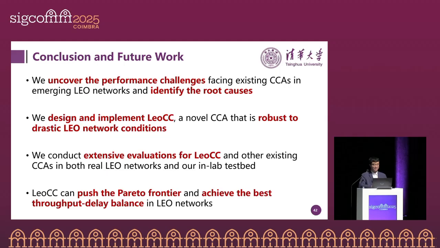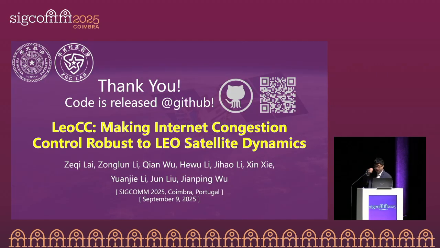Then we conduct extensive evaluations and compare LeoCC and other existing CCAs in both real network and in our lab environments. And our results show that LeoCC can push the Pareto frontier and achieve the best throughput delay balance in LEO networks. Also, we have released the code and our trace. For more details, we encourage you to read our paper, download the code, and use it. Thank you very much.